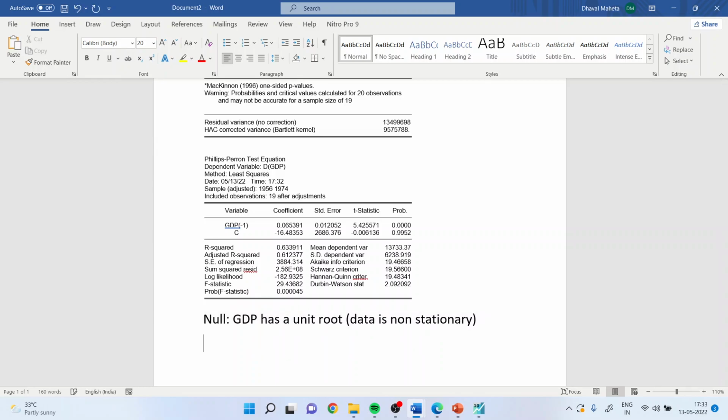The alternative is: GDP does not have a unit root, data is stationary.